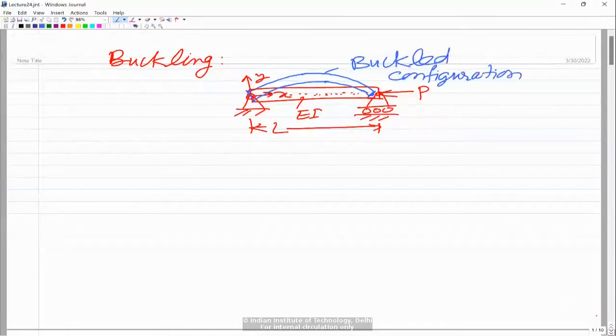And we want to basically find out at which load the beam can take this configuration. So now what we say is, the condition is that if P, that is the axial load,